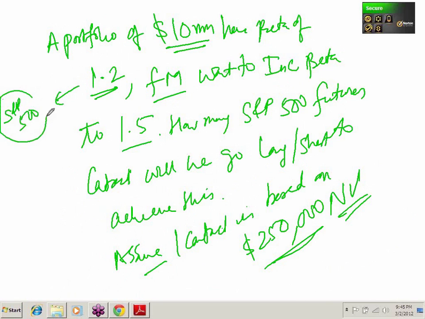Beta of 1.2 is with respect to S&P 500. Please note that you cannot have this beta with respect to the Nifty and say that you are hedging with the S&P 500, because we have taken this beta to be 1. So portfolio $10 million, beta of 1.2. You want to increase the beta to 1.5. How many S&P 500 futures are required? One contract's notional value is 250,000. So what do we have over here?